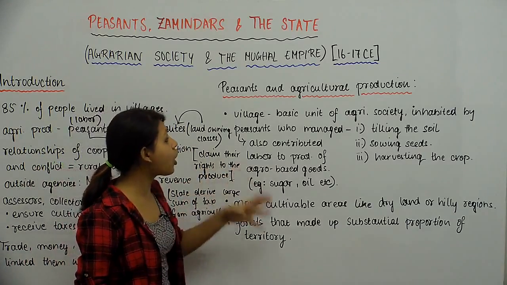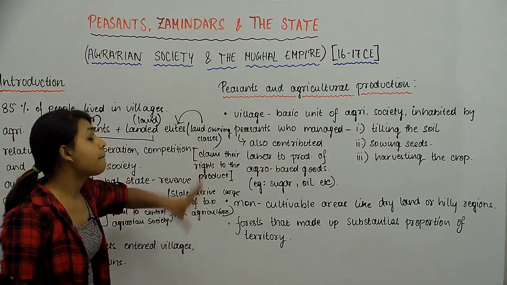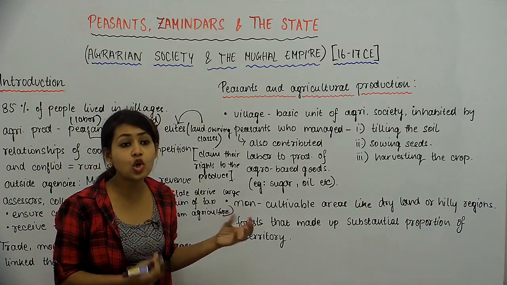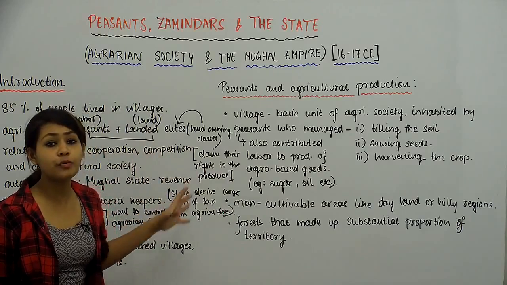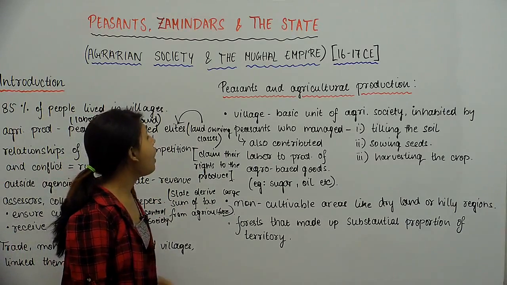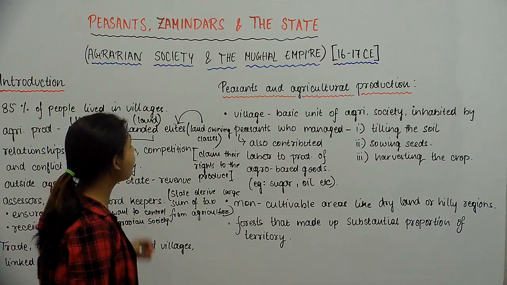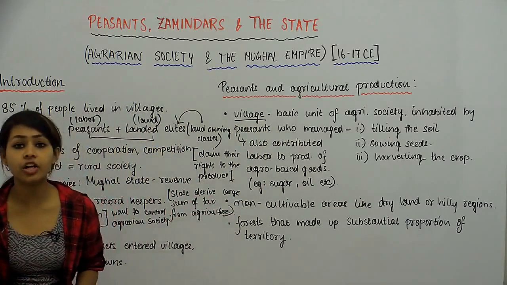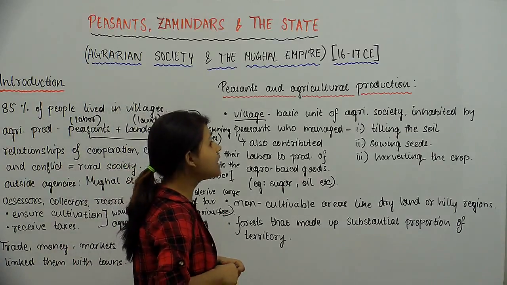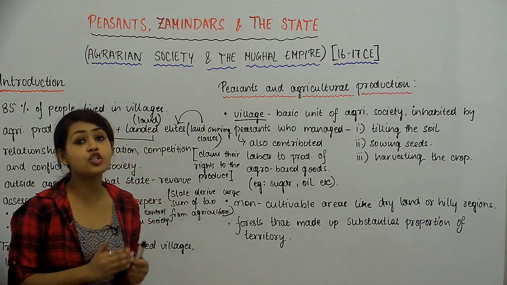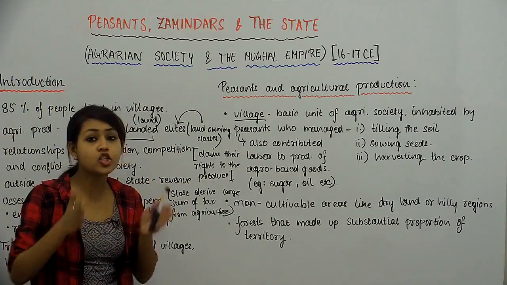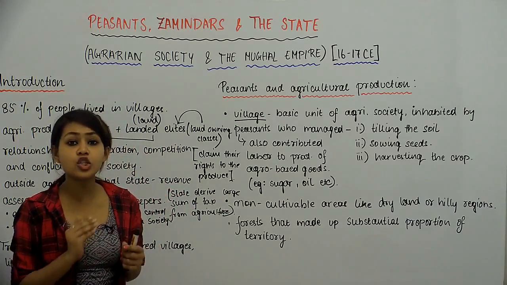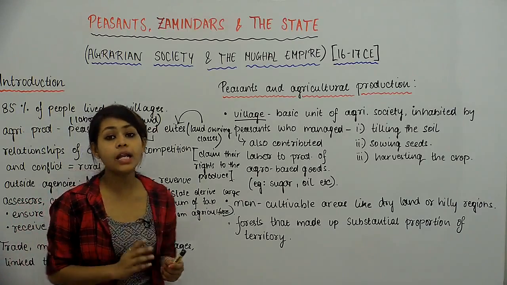So we talk about how the agricultural sector was very closely associated with the peasant group of people. So the first thing that we see are villages. Villages form the basic unit of agricultural society. The agrarian society is what we're concerned with. तो इसमें rural areas जो हैं, जो villages जो हैं, ये हमारे लिए बहुत मायने रखती है.